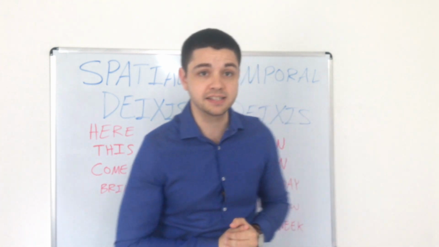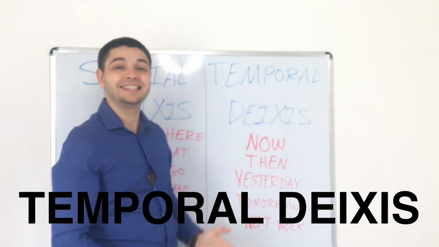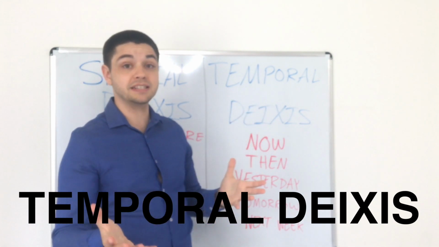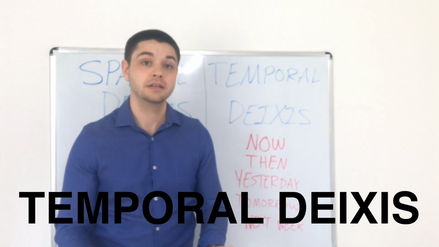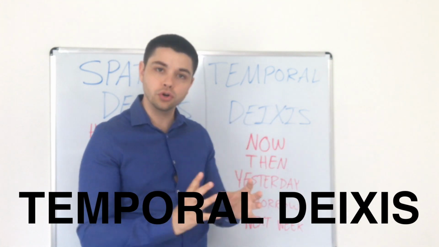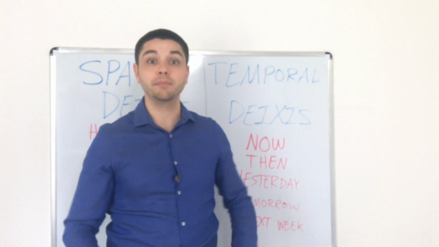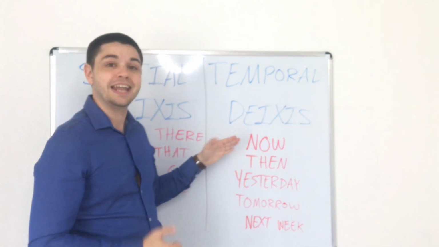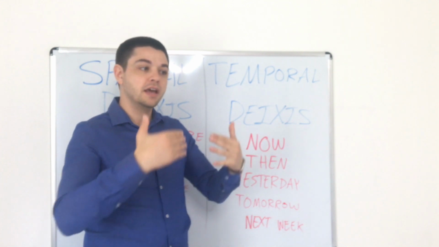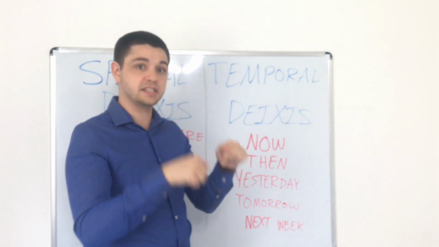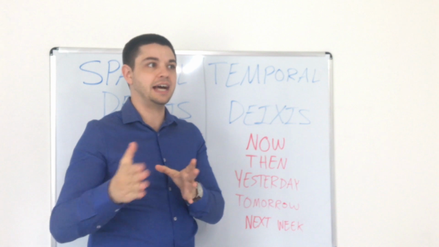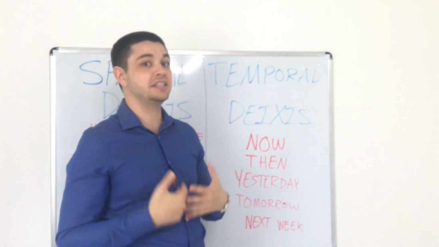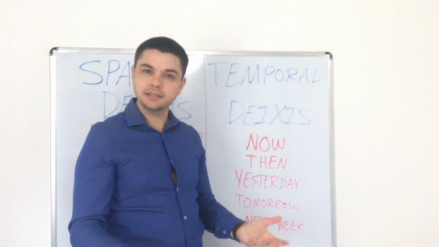Now, another kind of deixis is what we call temporal deixis. And temporal just means that this is about time. So deixis about time, words that tell us different information about time depending on the situation. So for example, if we say now, right? If I say now, then it's this moment. But if I say now 1 minute later, then I'm going to be speaking about a different moment, right?